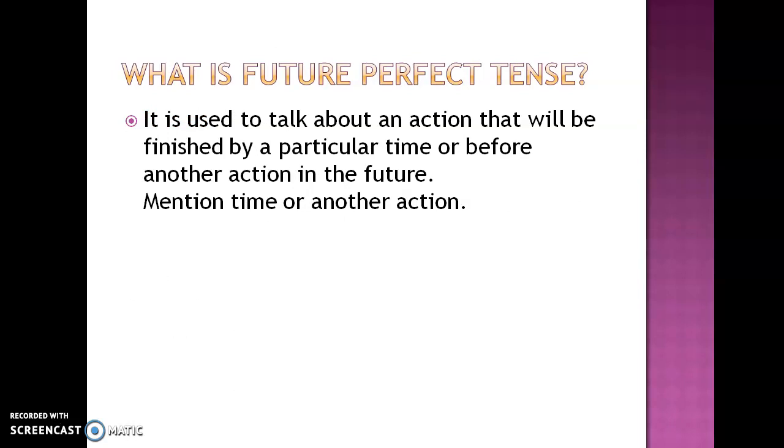Next we have future perfect tense. Now, it is used to talk about an action that will be finished by a particular time or before another action in the future. So perfect tenses, whenever you are using simple perfect tense, maybe past perfect, present perfect or future perfect, the actions have already been completed. But since we are talking about future tense, so this will be used to talk about an action that will be finished in the future at a certain time or before another action. Always mention time or another action in all these tenses.